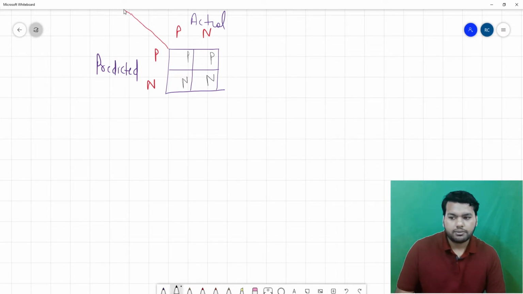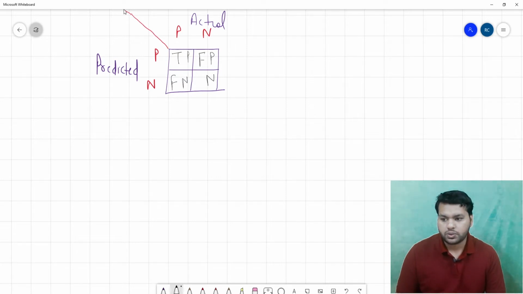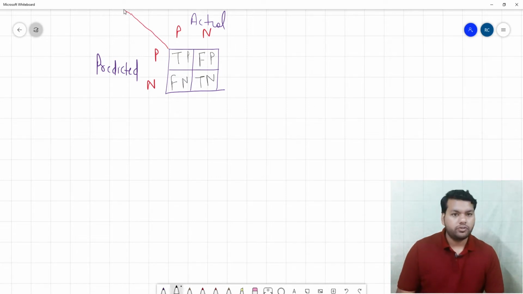You predicted positive and it is actually positive, so it is true. You predicted positive and it is actually negative, that means it is false. You predicted negative and it is actually positive, that is false. You predicted negative and it is actually negative, that is true. So this is the confusion matrix for the binary classification task.